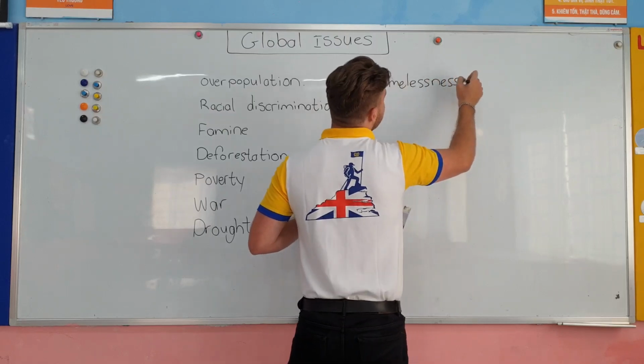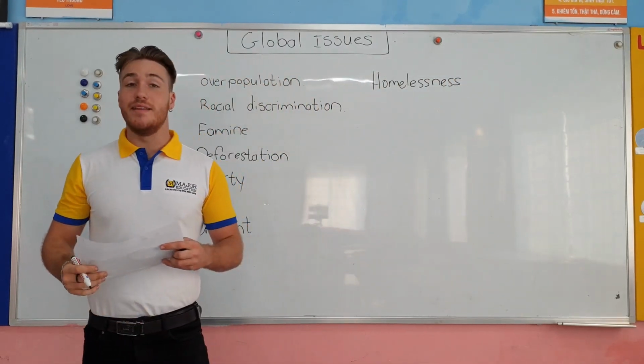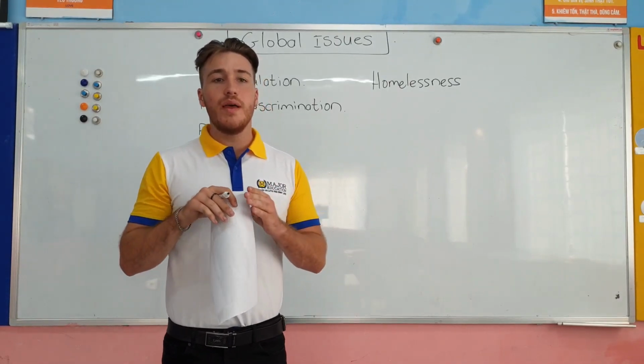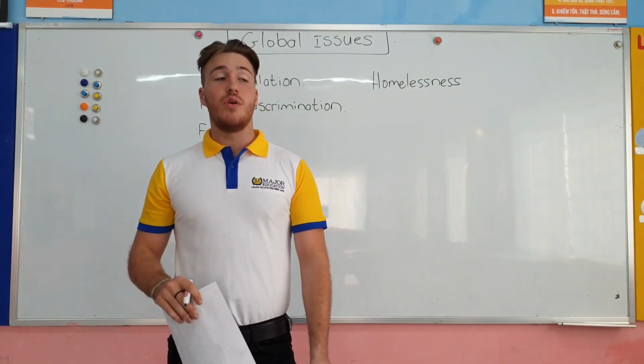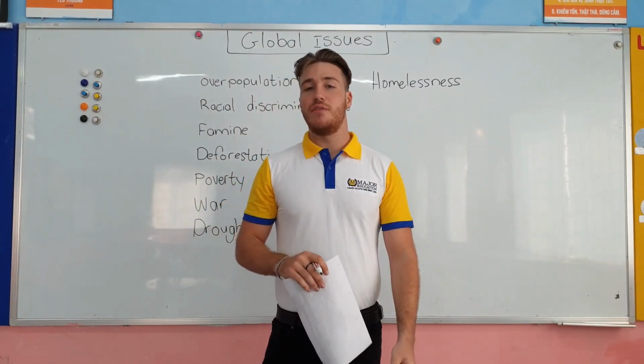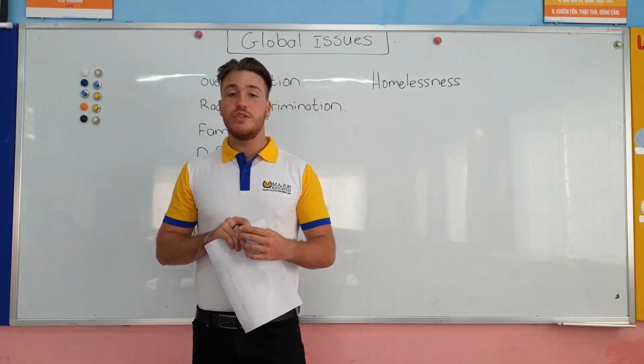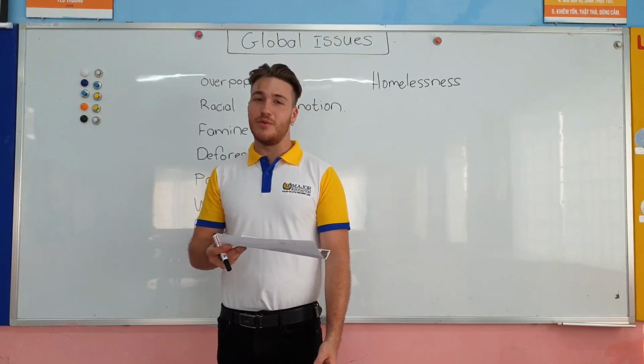The next one is homelessness. Homelessness. This means that when your home is no longer an option, you have to live on the street or you have to live in someone else's house, but you do not have somewhere to live, which is very sad, because if you have not got a home, you don't have a fridge. If you don't have a fridge, you don't have food.